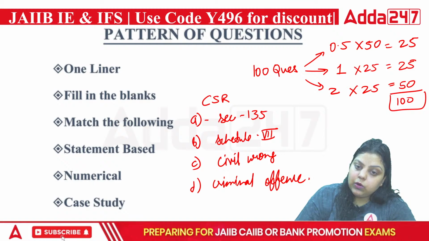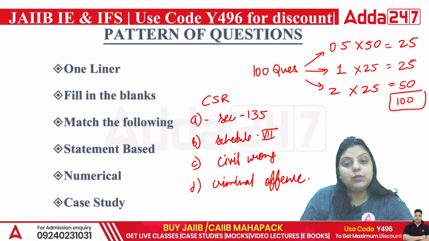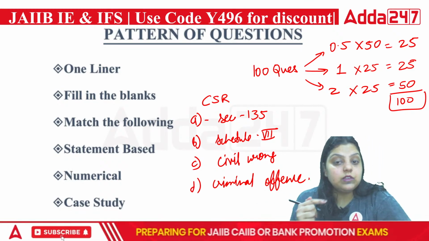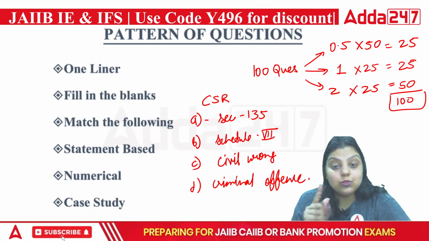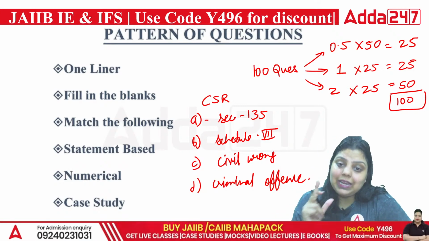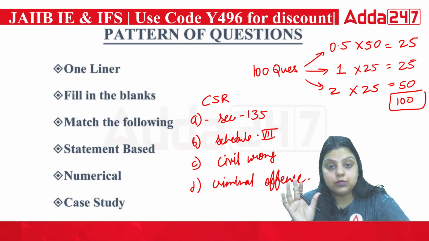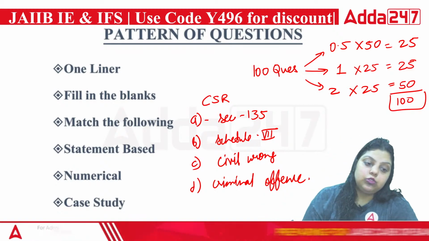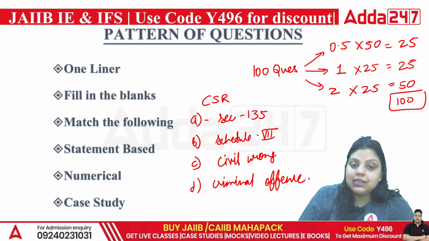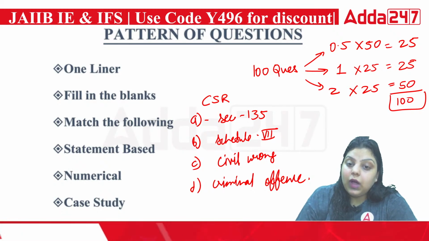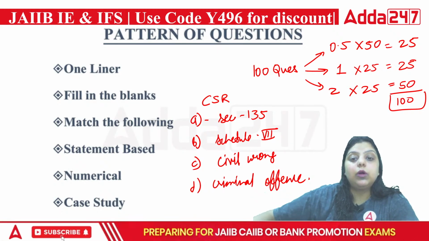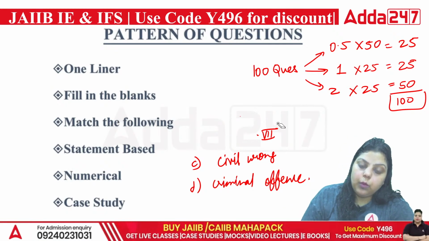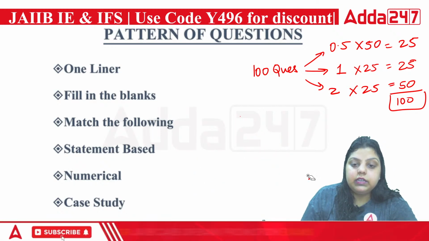One statement will be about the section, one about schedule 7, one about civil wrong, and one about criminal offense. Out of these four statements, one option will be correct. So these are lengthy one-line statement options in the IIFS. The pattern of one-liner questions for this subject has been changed. They have given everything about CSR in the four options, so until and unless you know everything about CSR, you won't be able to answer. It's important that whatever topic, whatever unit you are covering, you cover it very well.